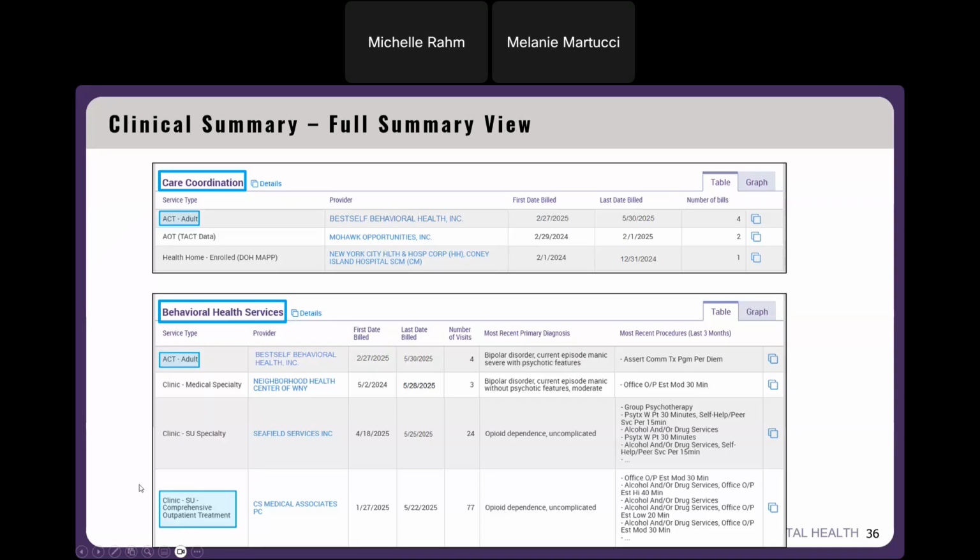And then in the behavioral health services section, you also can see the Clinic SU comprehensive outpatient treatment service setting. Again, with the provider name, the bill dates, the number of visits, the most recent primary diagnosis, and the most recent procedures for that service.